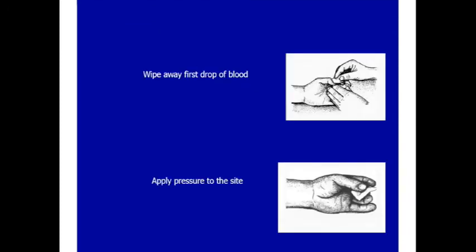Whenever you are doing a glucometer testing, the first blood has to be wiped up, because sometimes there may be dilution of this blood sample with the antiseptic that you have used to clean the area. 70% alcohol, when you use, at least you should allow 30 seconds to dry. Most of the time what happens, we just clean the area with the alcohol and we immediately prick. So there will be a dilution, because some amount of alcohol is not yet dried up. So there may be dilution of the sample. You may get low values in that case. That's why either you wait for 30 seconds or you wipe off the first drop of the blood. And the second drop should ideally be used for any sort of testing. Keep it in your mind. After that you apply pressure to the site so that the bleeding will arrest.